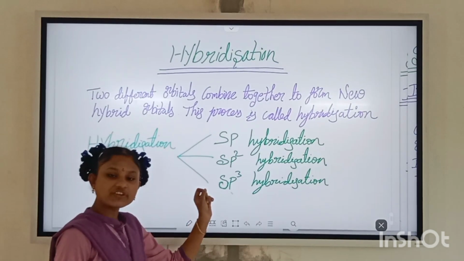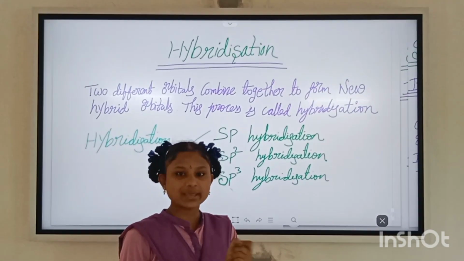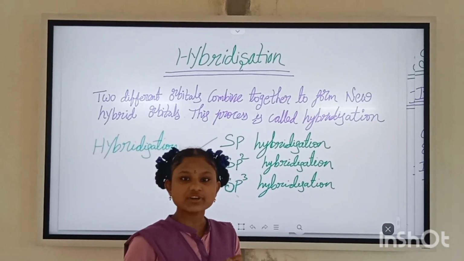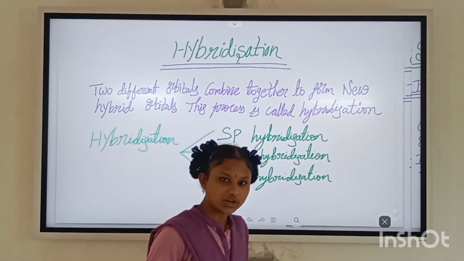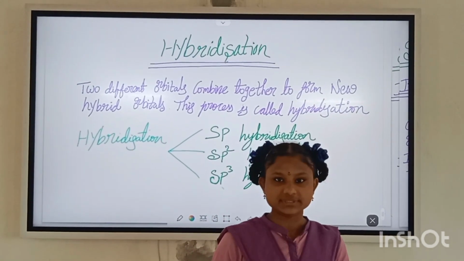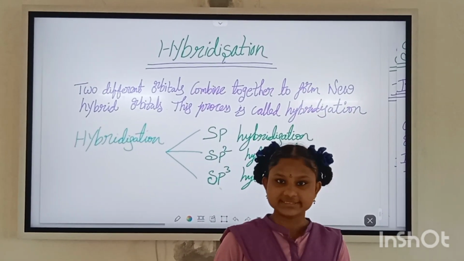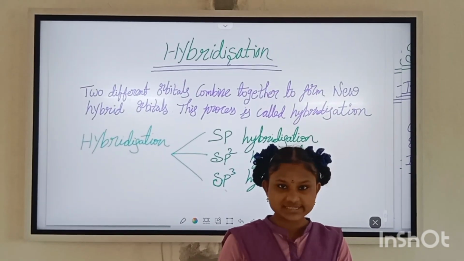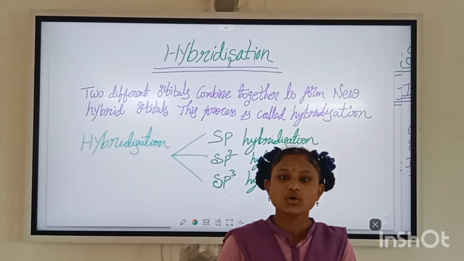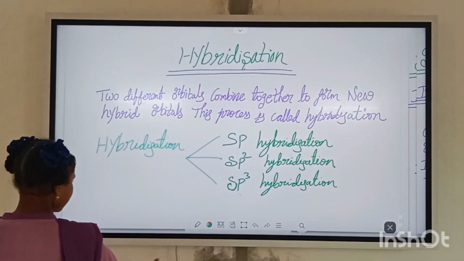The intermixing of atomic orbitals to form new hybrid orbitals is known as hybridization. Hybridization has three types involving s and p orbitals. They are sp hybridization, sp2 hybridization, and sp3 hybridization. Okay, let's see sp hybridization.